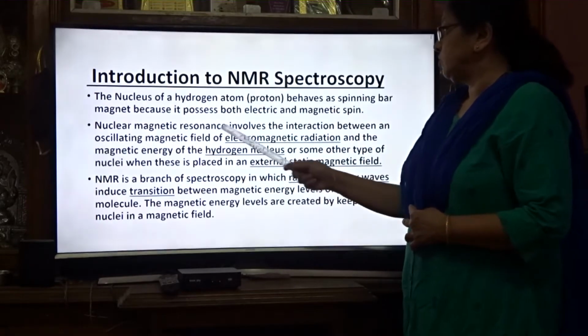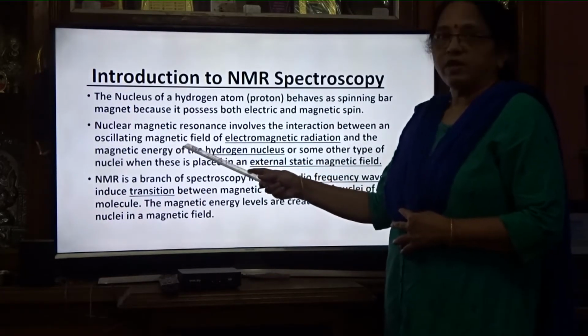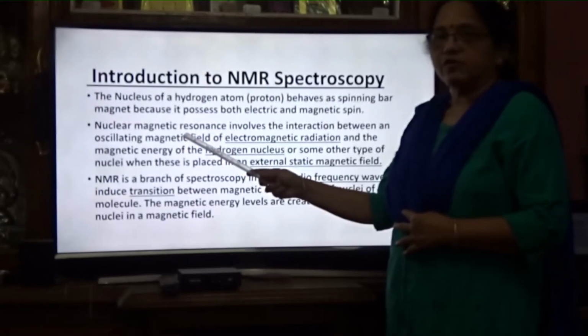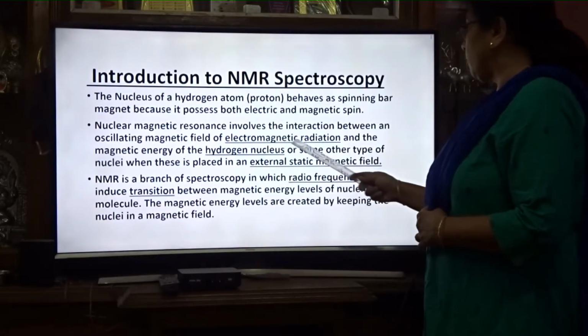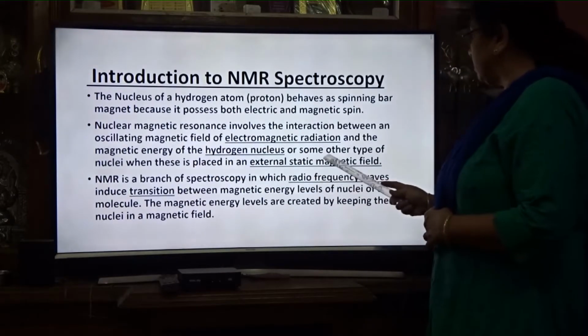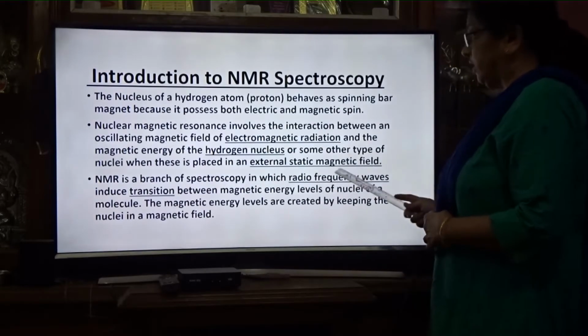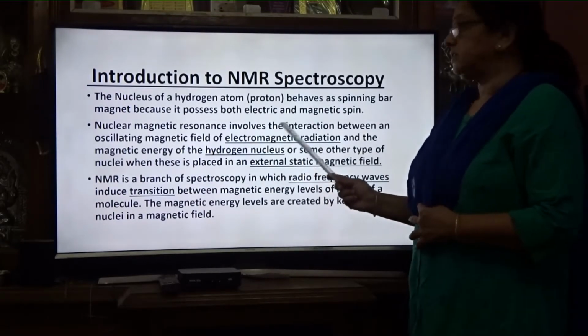Nuclear magnetic resonance involves the interaction between an oscillating magnetic field, meaning a magnetic field which is changing, of electromagnetic radiation, and the magnetic energy of the hydrogen nucleus or some other type of nuclei when placed in an external static magnetic field.